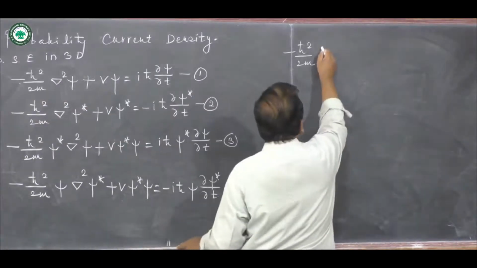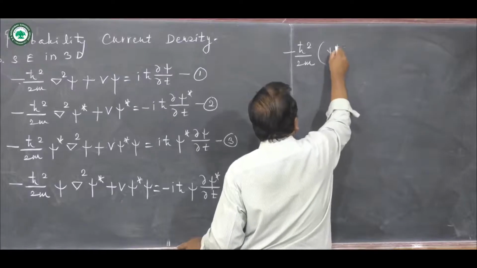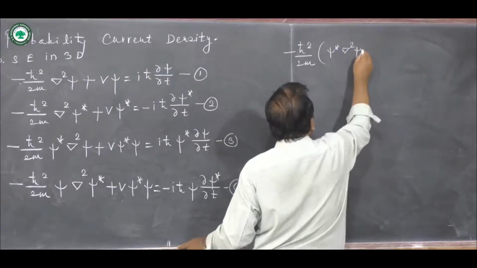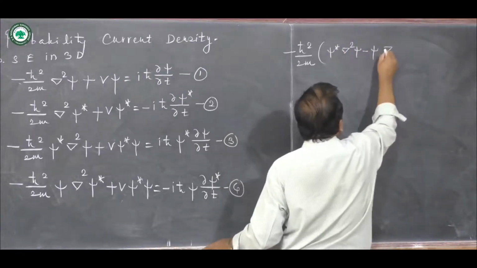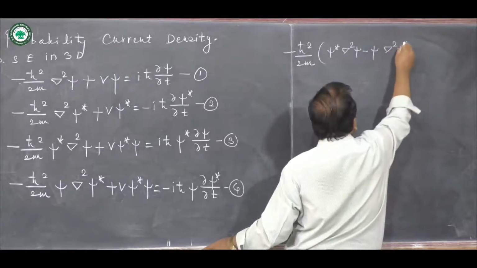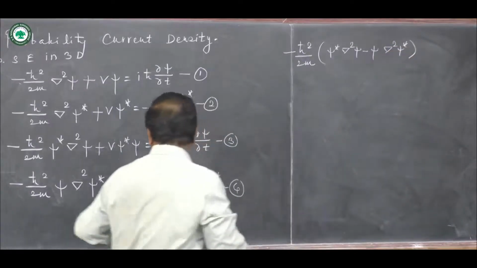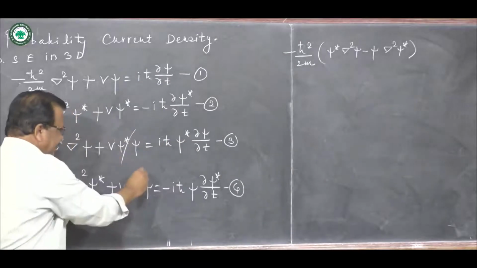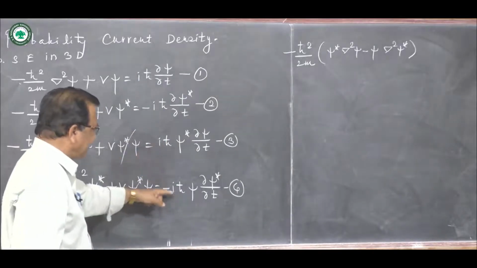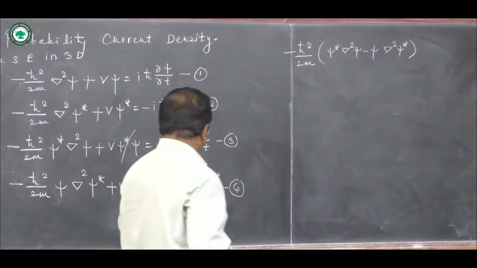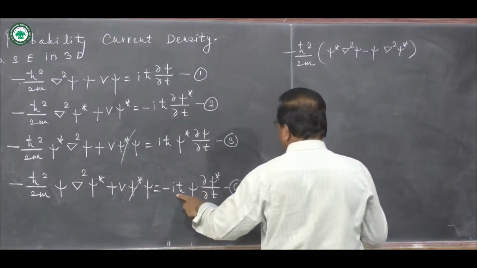So in bracket, psi star del square psi minus psi del square psi star. Then this minus this, they will get cancelled. This minus this, so this will become plus. So iħ is common.